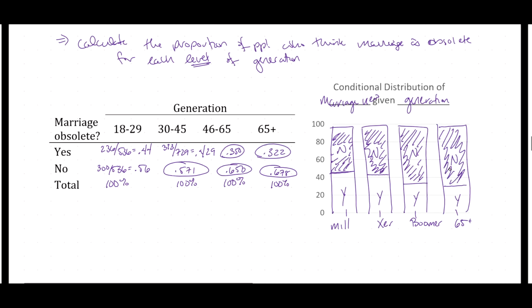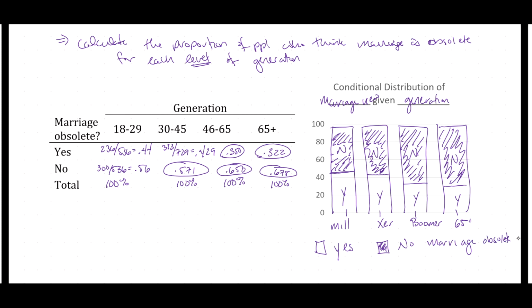And there we have it. And I'm going to draw in a little key as well. So yes is unshaded. No is shaded. And that's my key for whether marriage is obsolete.